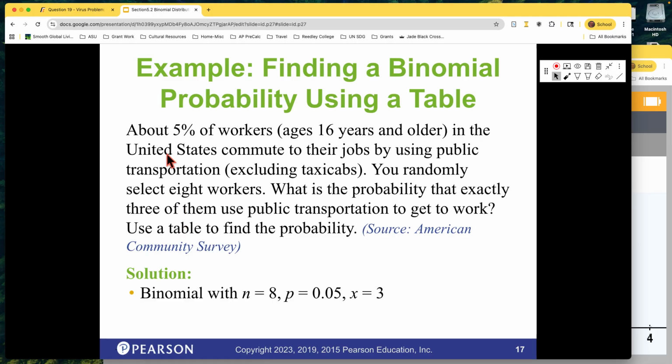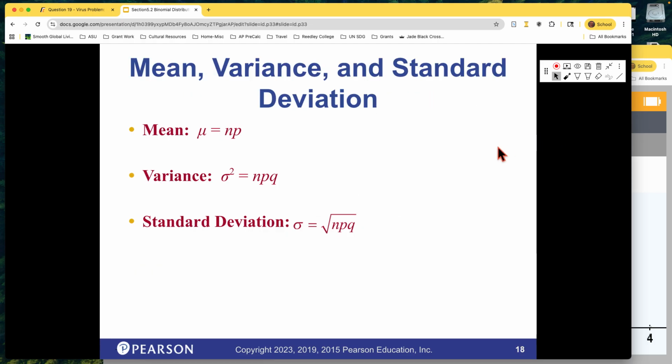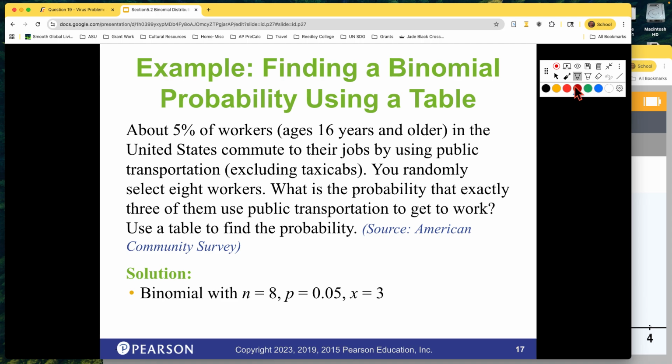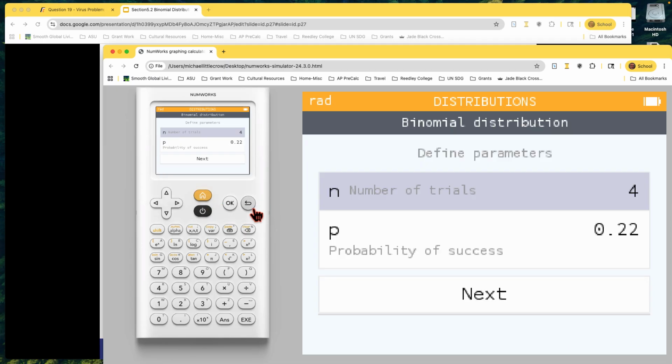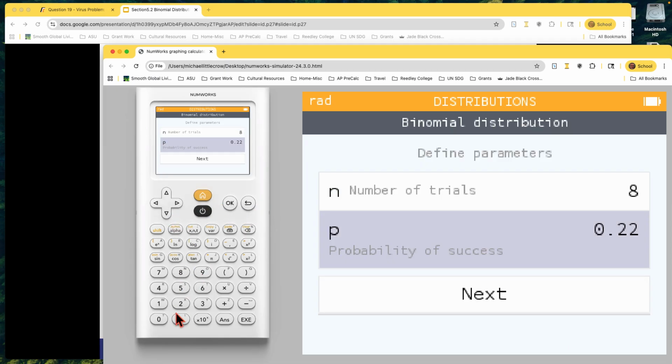Okay. Let's see this one. 5% of workers age 60 and older in the United States commute to their jobs using public transportation. You randomly select 8 workers. Let's back up. This will be one more example. 8 workers, 5% use public transport. What is the probability that exactly 3 of them use public transportation? The probability of success is 5%. There are 8 workers, so 8 is our number. Probability of success 5%, and we're looking at exactly equal to 3. Again, it's a really quick calculation for us. We just have to back up. We put in 8. We put in 5%.